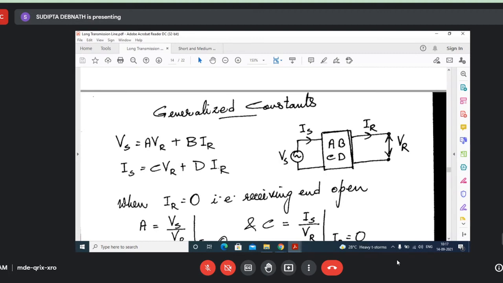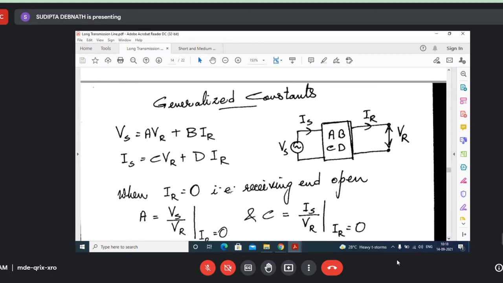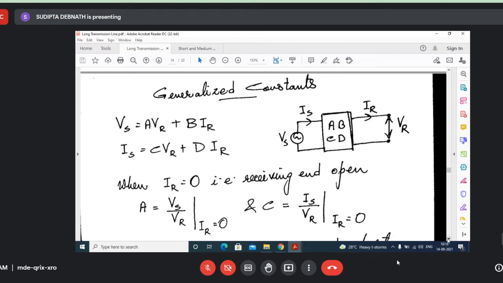So when the receiving end is open, Vs equals AVR and Is equals CVR. What you get: A equals Vs by VR and C equals Is by VR, when IR equals 0.